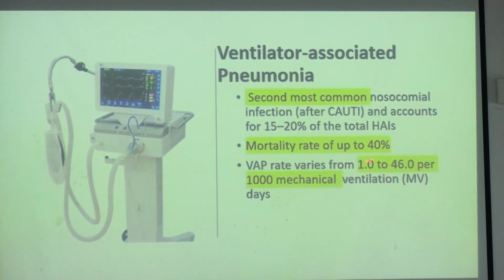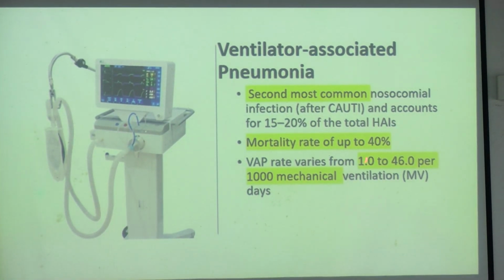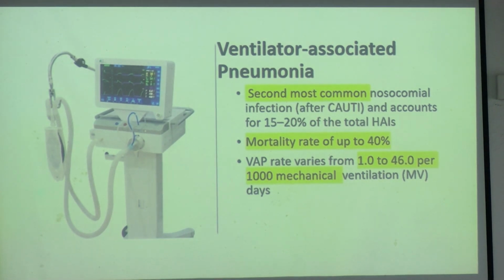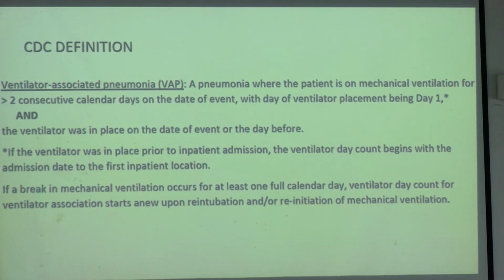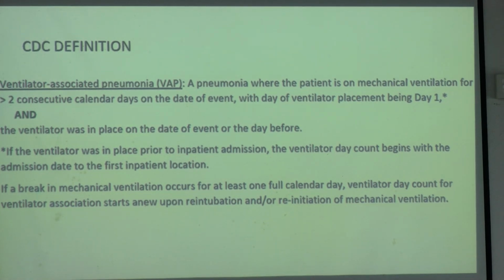Now, coming to the second thing, ventilator associated pneumonia, VAP, a very, very important topic. Mostly the morbidity and mortality of patients in an ICU on a ventilator occurs through this, very notorious. Mortality rate is up to 40%, and the incidence rate is 1 to 46 per 1000 mechanical ventilator days. That is very, very high. It is the second most common nosocomial infection. By the CDC definition, the patient should be on a ventilator for at least 2 days, that is 48 hours, and then you can diagnose a VAP.